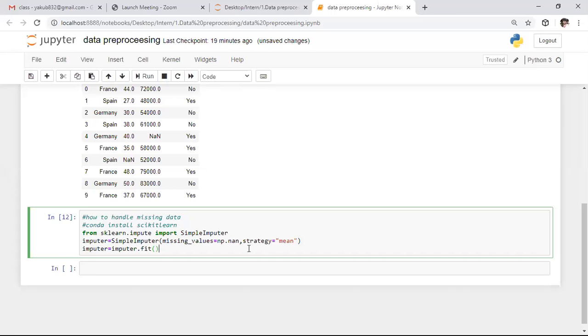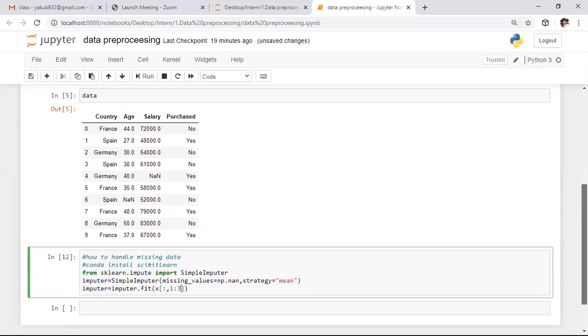For which data do we need to fit this strategy? For the input. On the input, on each and every row, I want to perform this strategy on specific columns, so we need to specify those columns. Here I'm saying 1:3. In the first and second columns only we have missing values: the age column has one missing value, and the salary column as well.